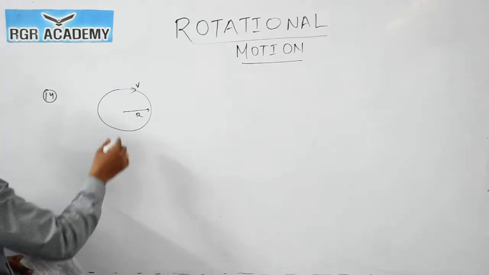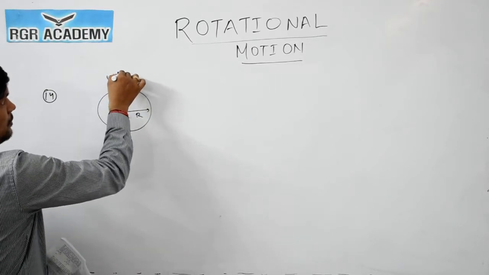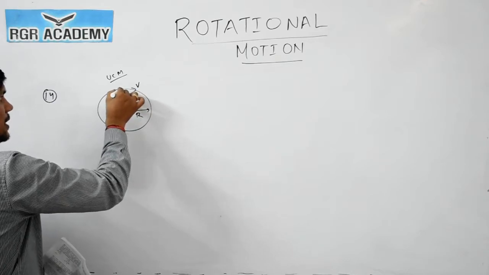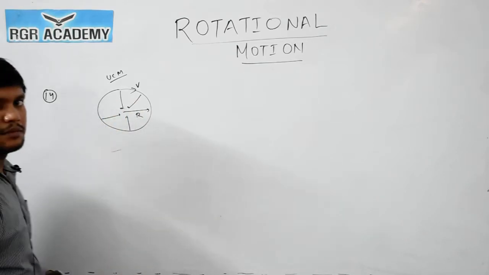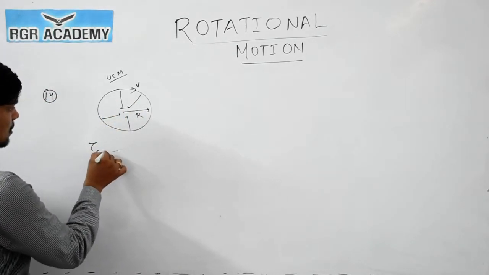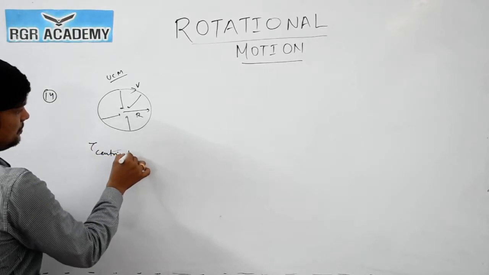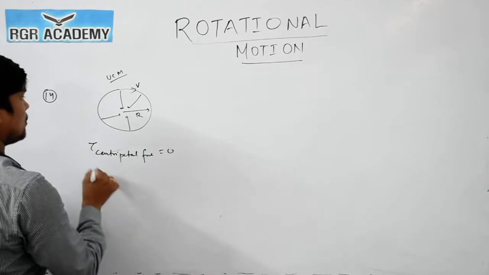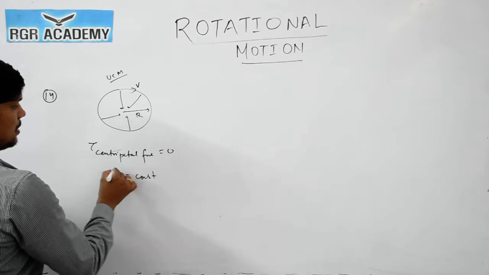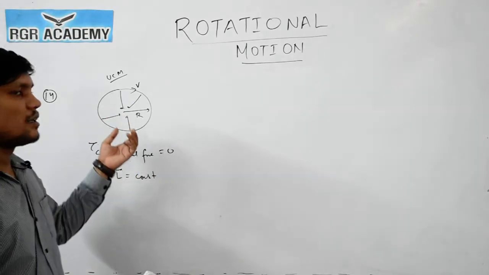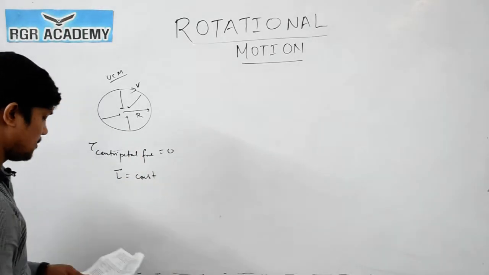So what we can say, if a particle is moving in a circular path, I will consider uniform circular motion, then it will have centripetal force acting towards the center. So the torque of the centripetal force will become 0. Torque of centripetal force will be 0 means angular momentum will remain constant, because no external torque is acting. So we can say that angular momentum will remain conserved. So option number 1 is correct.